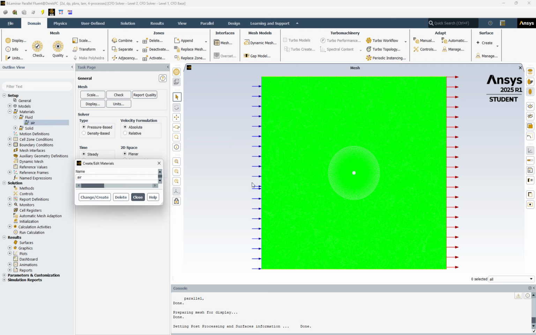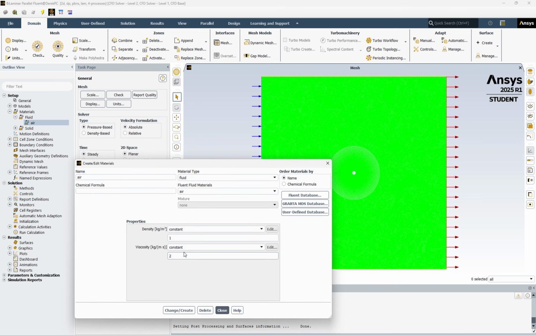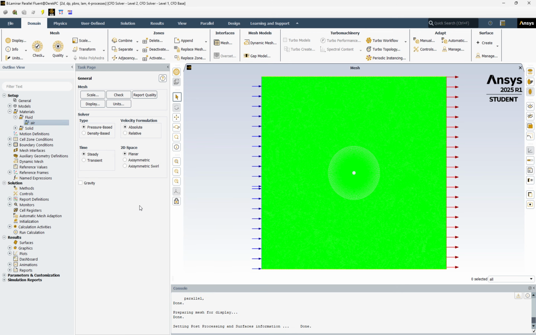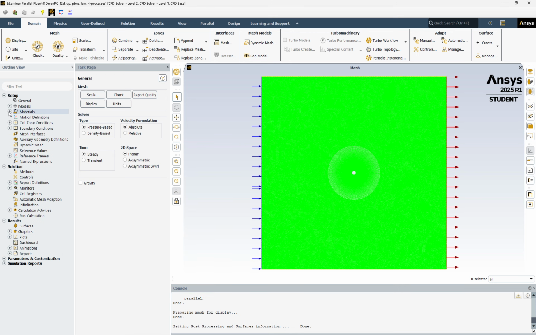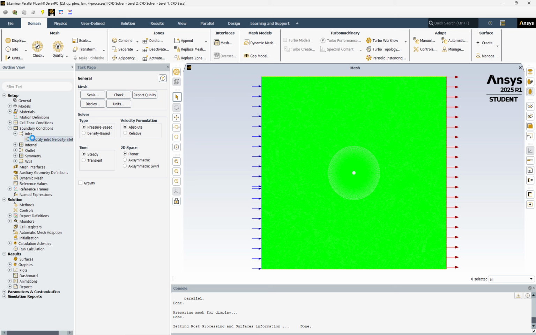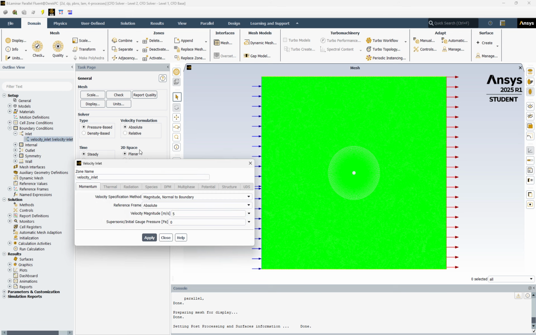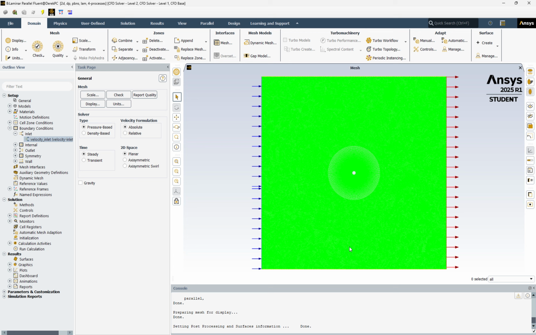Materials, fluid, air. I'm going to keep the density as 1, but I'm going to change the viscosity to 0.0001. There we go. Okay. And the inlet, I'm going to change the velocity to 10 meters per second from 5. Apply. And this will give a Reynolds number of approximately 100,000, which is below the critical Reynolds number of 500,000 from the calculated. So everything else is still the same.